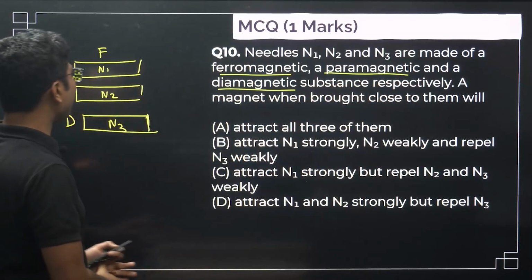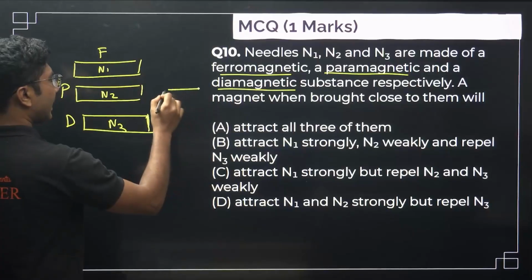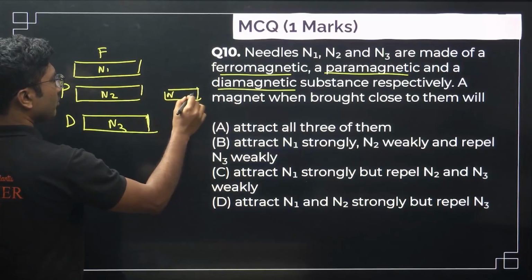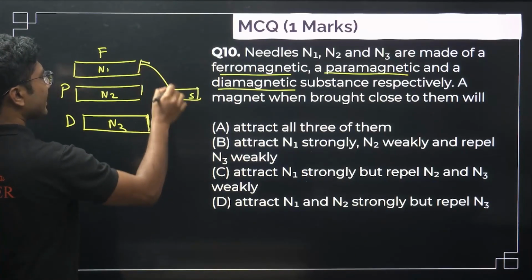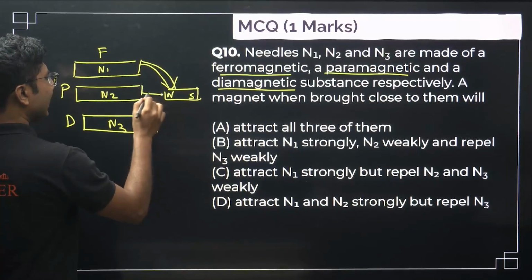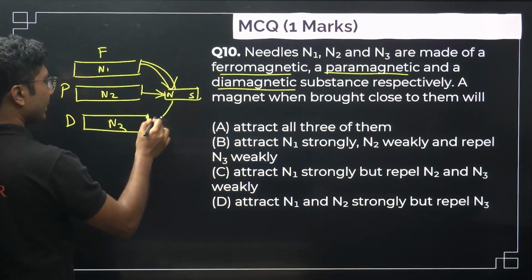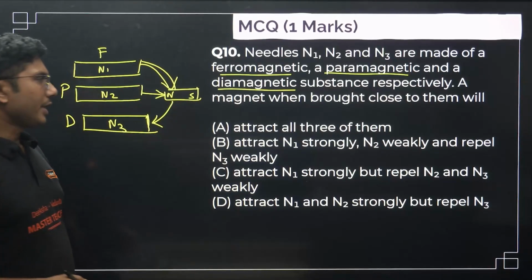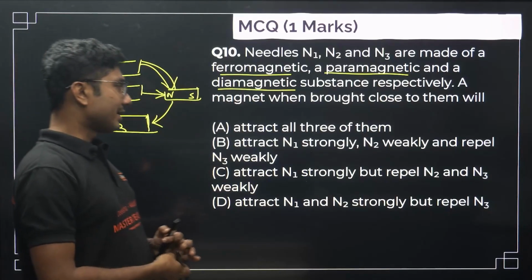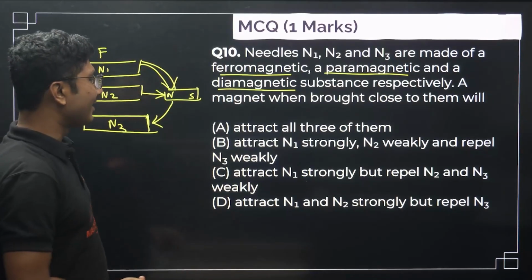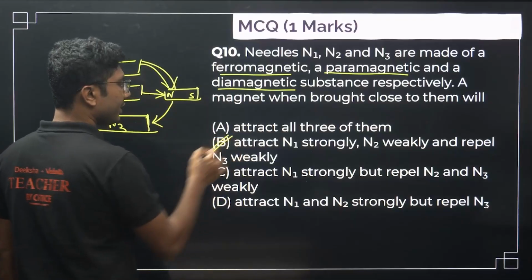Now if you bring a magnet, which has a north-south pole, it will be strongly attracted by this, weakly attracted by this, and weakly repelled by this. So N1 attracts strongly, N2 weakly and repels N3 weakly, so option B is correct.